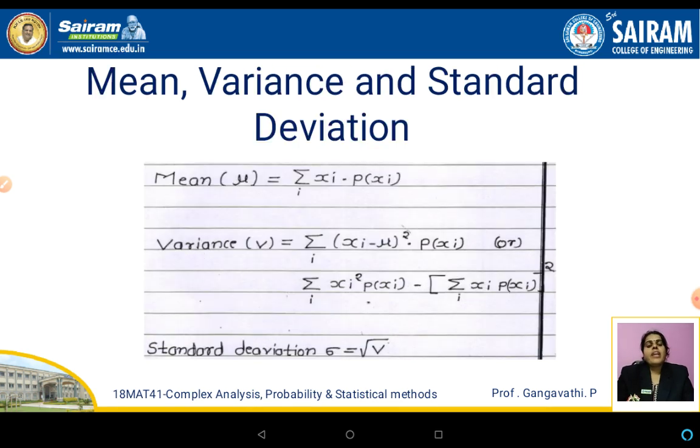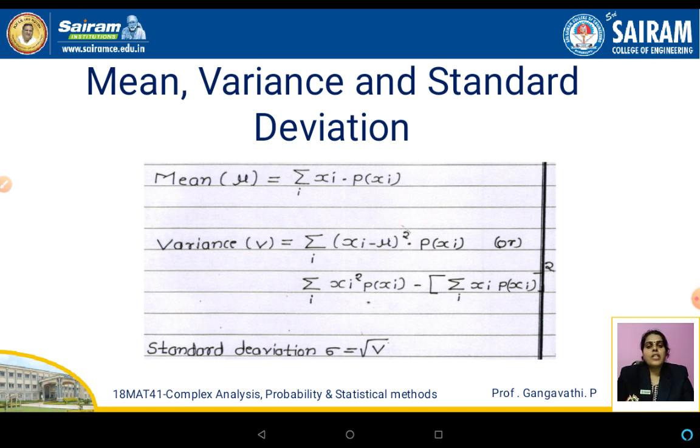So what are the mean, variance and standard deviation of a discrete probability distribution? The mean is usually denoted as mu, and it is defined as summation of xi into p of xi. So if i is equal to 1 to 5, then mu will be equal to x1 into p of x1 plus x2 p of x2 plus x3 p of x3 plus x4 p of x4 plus x5 p of x5, where i takes the values from 1 to 5. That is the mean. Summation is the sum of all the values.